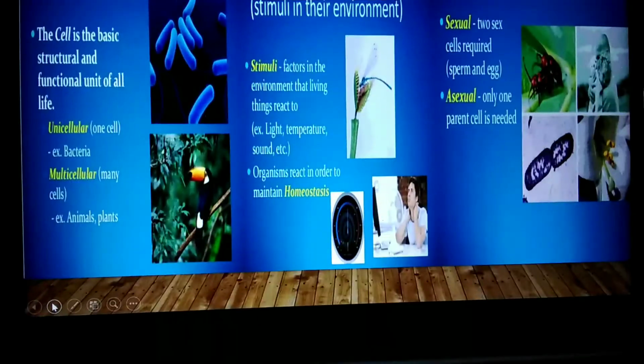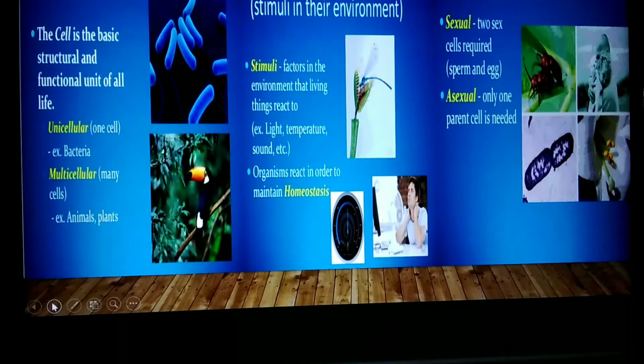Living things are made up of one or more cells. The cell is the basic structural and functional unit of all life. Some organisms are made up of only a single cell, which are called unicellular organisms. Some have many cells, which are known as multicellular. An example of a unicellular organism is bacteria, whereas multicellular organisms are animals and plants.